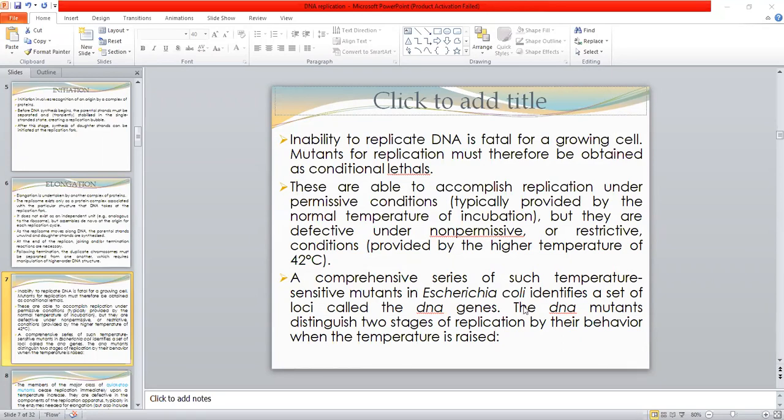The dna mutants distinguish two stages of replication by their behavior when the temperature is raised. So the dna mutants, the mutants which are deficient in the replication process, distinguish two stages of replication: the permissive conditions and the restricted conditions.